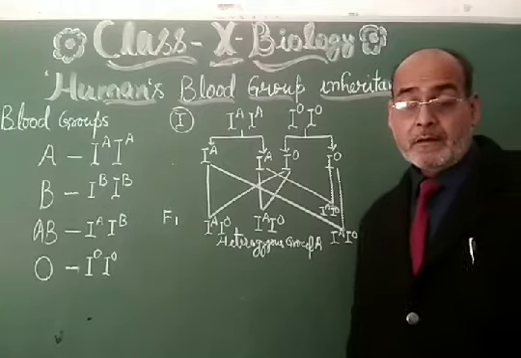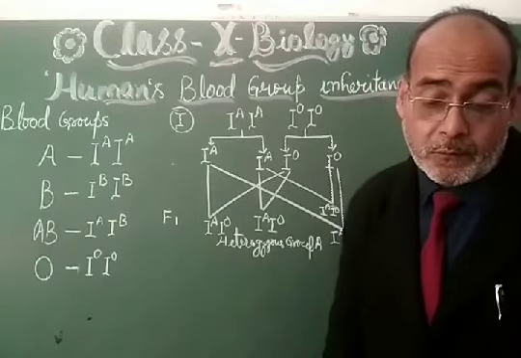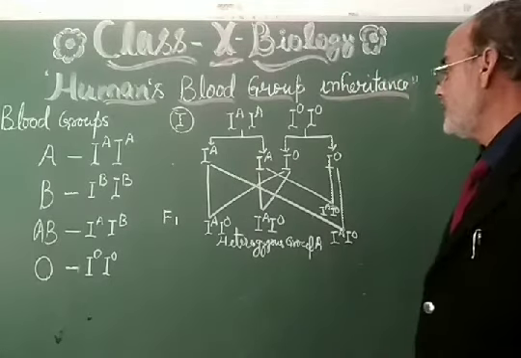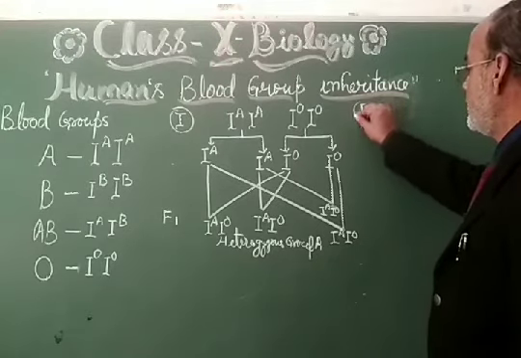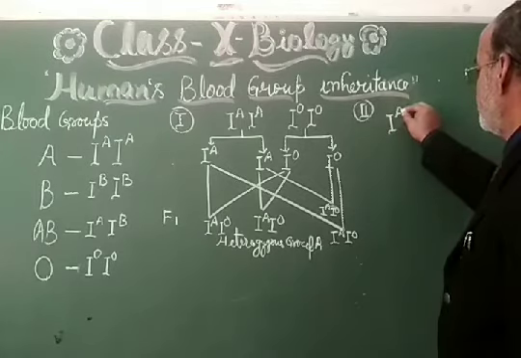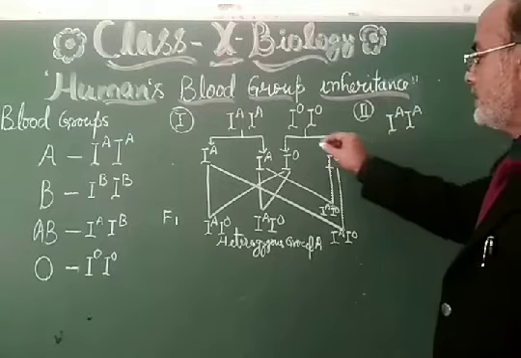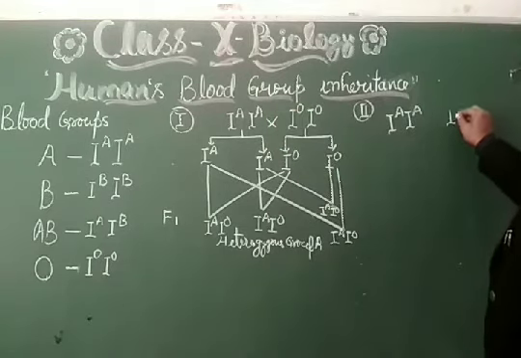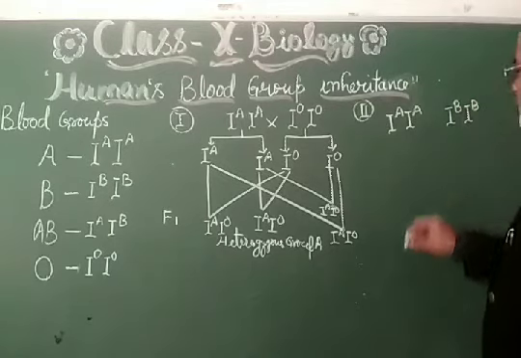My dear students, come to the second case, that is blood group A combining with blood group B. See it in the second case: blood group A means IA IA, when it crosses with IB IB, then what is going to happen?